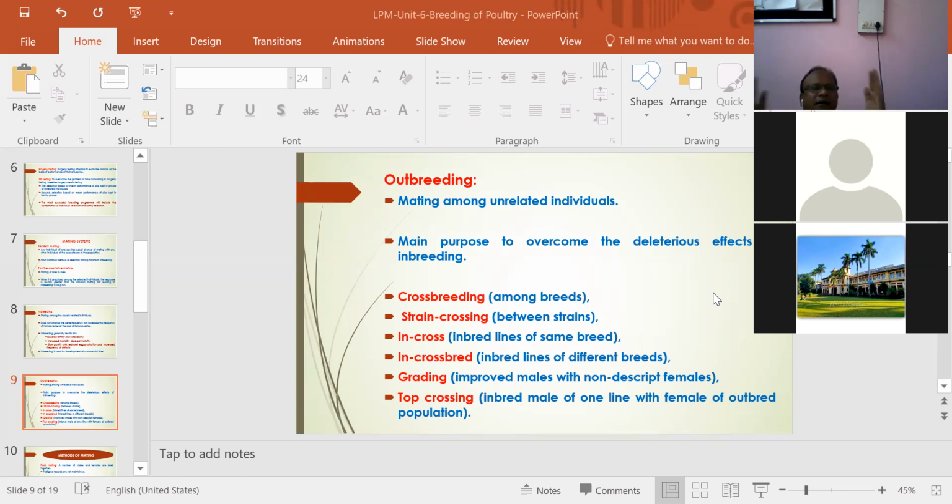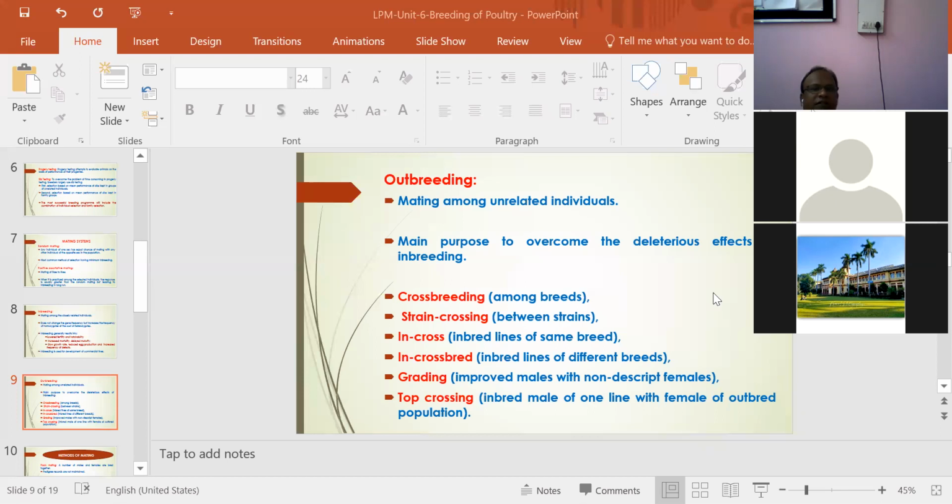Crossbreeding is mating between different breeds. Strain crossing is mating between different strains. Inbred line crossing is mating of inbred lines of the same breed. Crossbred is any crossing of inbred lines of different breeds. Grading up is mating of an improved, well recognized male with nondescript females.